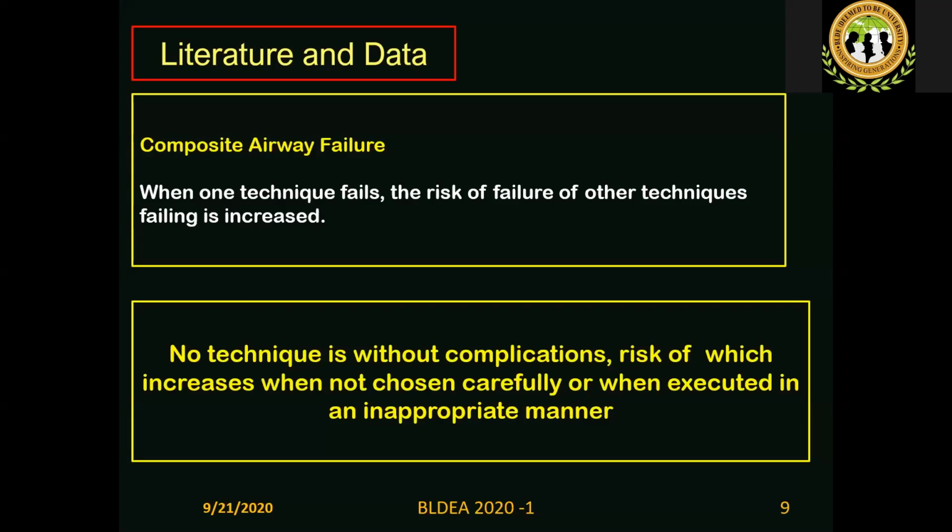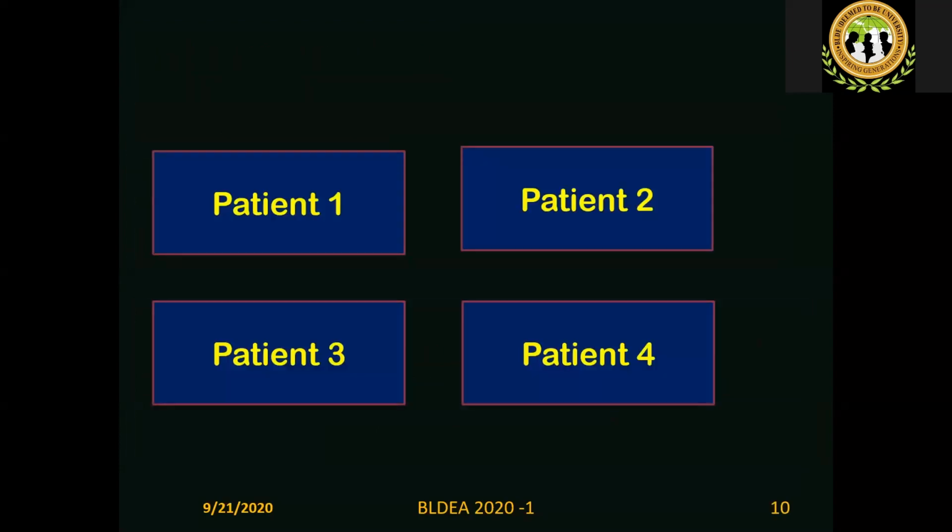Second, no technique is without complications. The risk of complications increases when the technique is not chosen carefully or when the technique is executed in an inappropriate manner. So where direct laryngoscopy is not exactly the choice, you know that the Cormack and Lehane grading is difficult. You have a video laryngoscope, still you have not chosen that because you are not used to that. That is wrong.